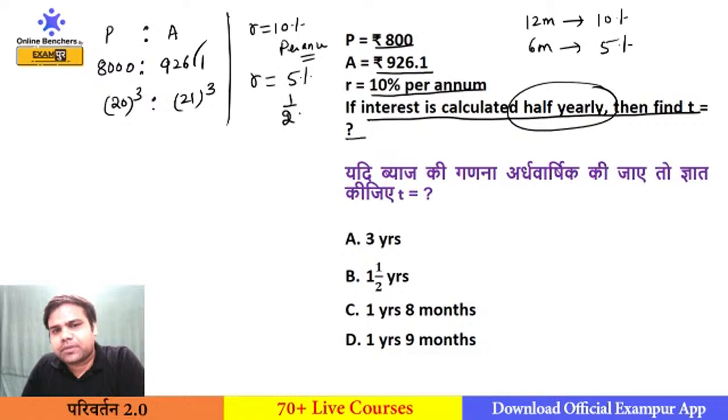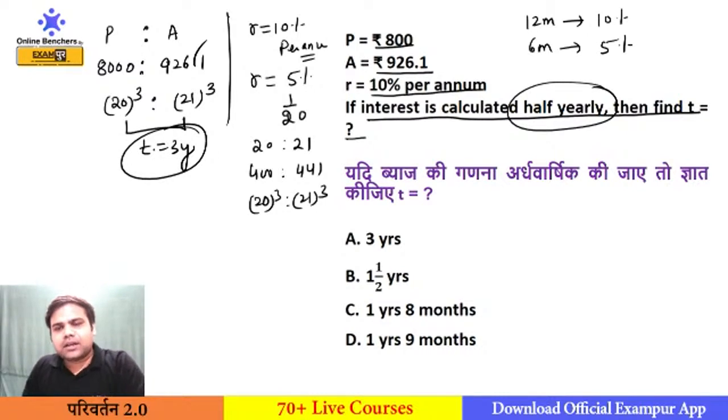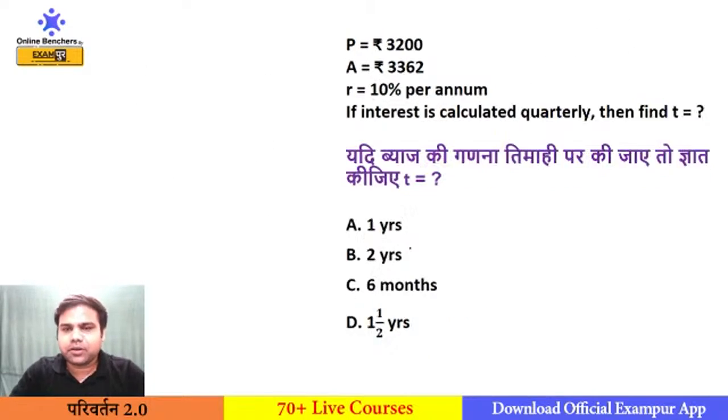5% is 1 by 20, so 20 is to 21 for 1 year, 400 is to 441 for 2 years, and 20 cube and 21 cube will be the time for 3 years. So here our time is 3 years, but the time is asked annually. This is the time of 3 years according to 6 months. So you know that in 6 months 3 years will become 6 years. In 6 months 1.5 years will become 3 years. So our answer will be option number B.